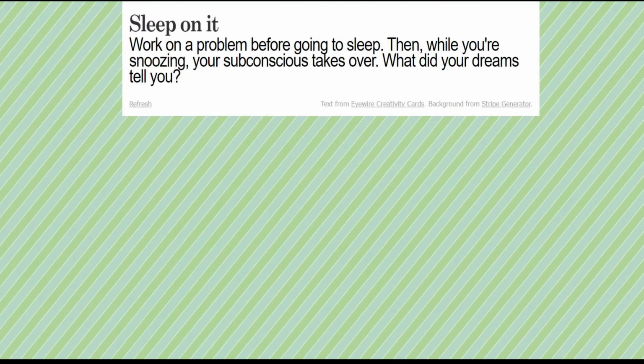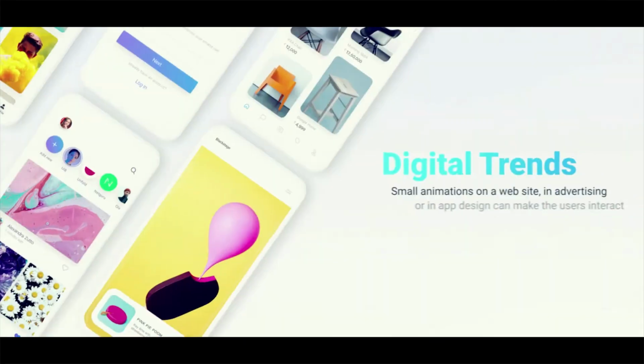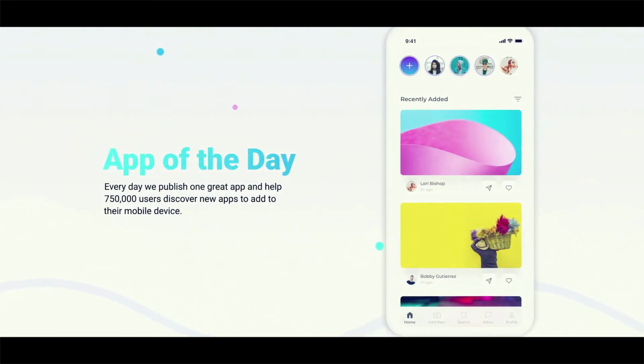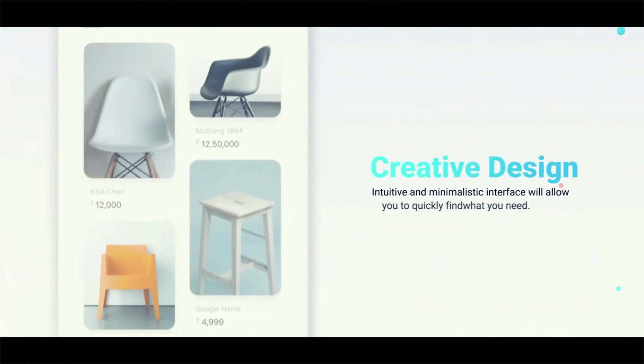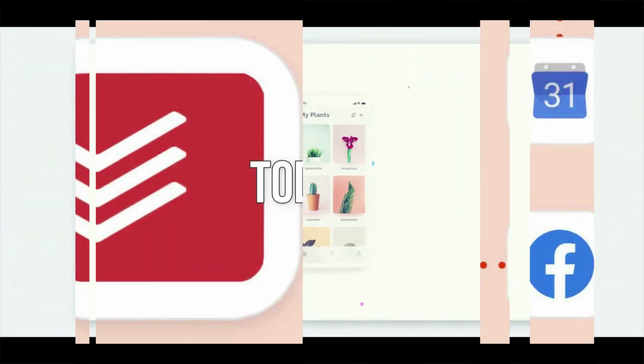IWire creativity cards. On this page we find a wild card when it comes to refreshing our minds. Every time we update the page we will be given a new idea or an activity that will help us develop our creativity. It has a large number of phrases and activities that you can see whenever you feel a block or when you get exhausted at your work.